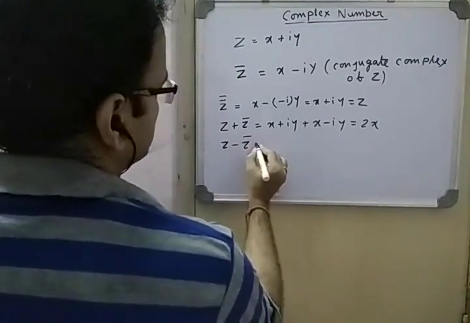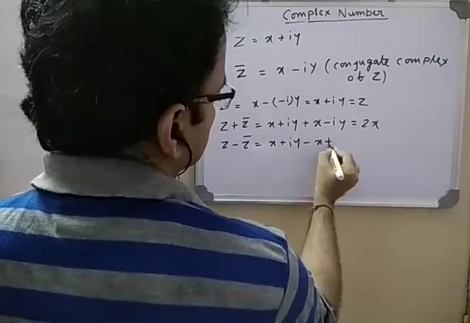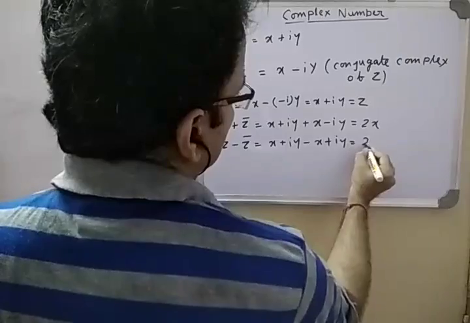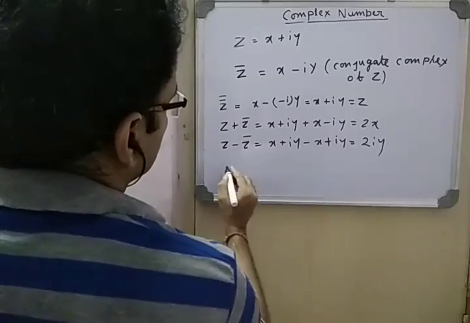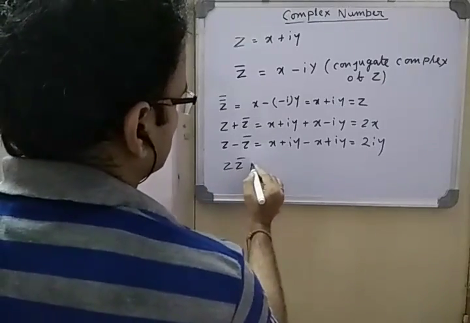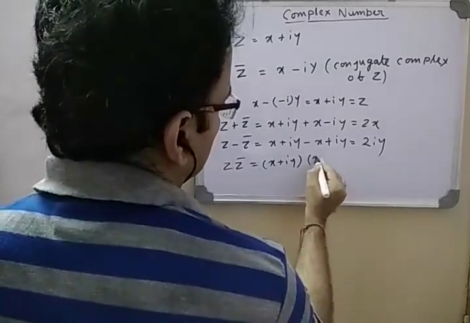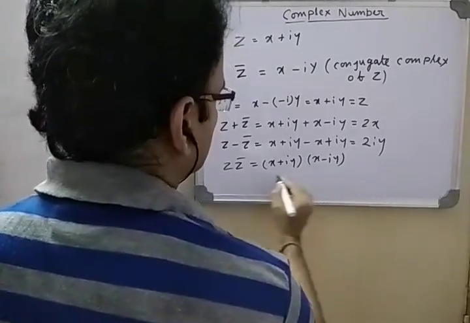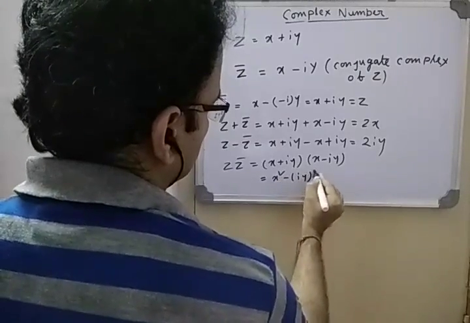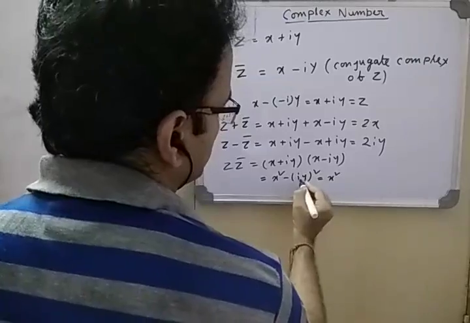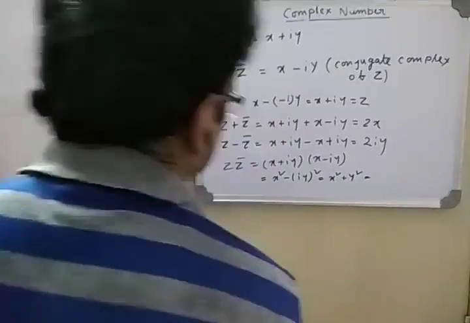z minus z bar equals what? Simple, this equals 2iy. It is a purely imaginary number. Now we will see z times z bar. What is this? Let's multiply. It becomes x square minus iy whole square. So i square is minus 1, so it is x square plus y square. This is also a real number. Okay,